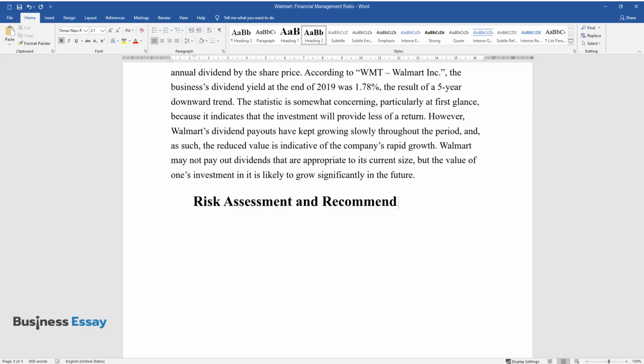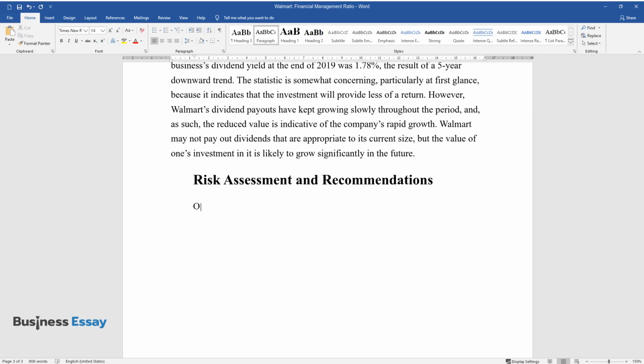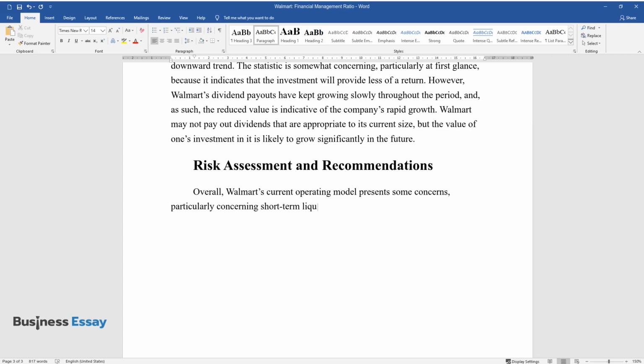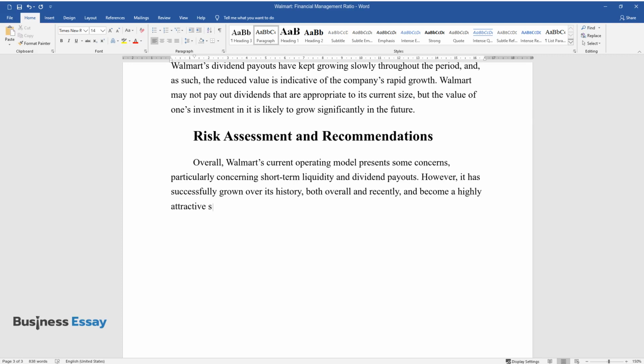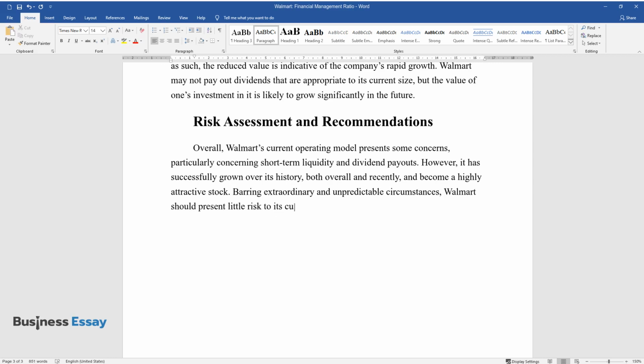Risk assessment and recommendations. Overall, Walmart's current operating model presents some concerns, particularly concerning short-term liquidity and dividend payouts. However, it has successfully grown over its history, both overall and recently, and become a highly attractive stock. Barring extraordinary and unpredictable circumstances, Walmart should present little risk to its current and prospective investors.